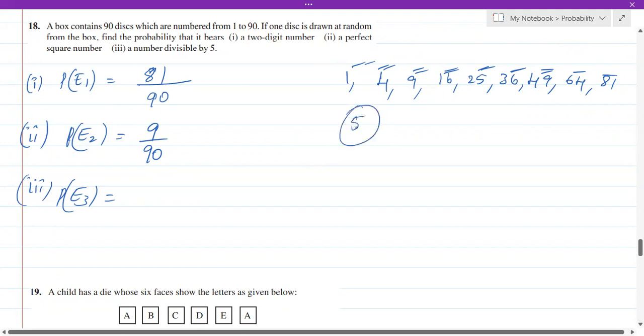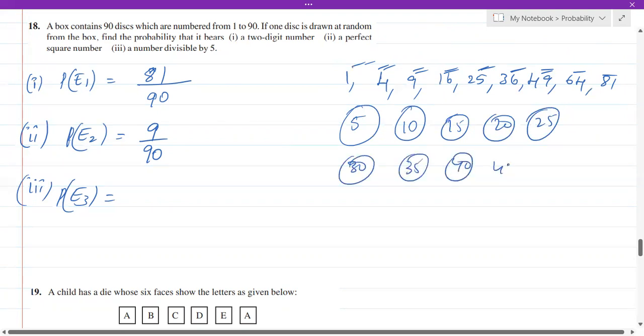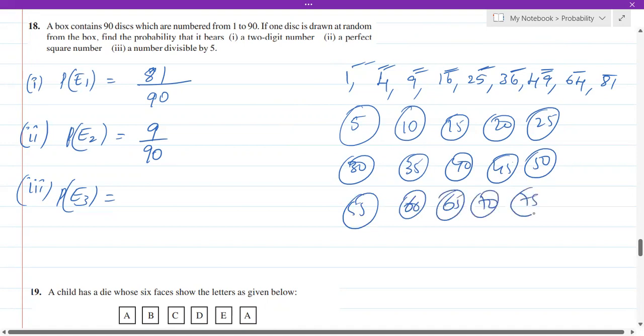So let's say a disc with number 5, it is divisible by 5. Disc with number 10, it is divisible by 5. Basically 5, 10, 15, 20, 25, then 30, 35, 40, 45, 50, 55, 60, 65, 70, 75, 80, 85, and 90. So there are discs which I have drawn here. All these discs have numbers which are divisible by 5, isn't it? All the multiples of 5.